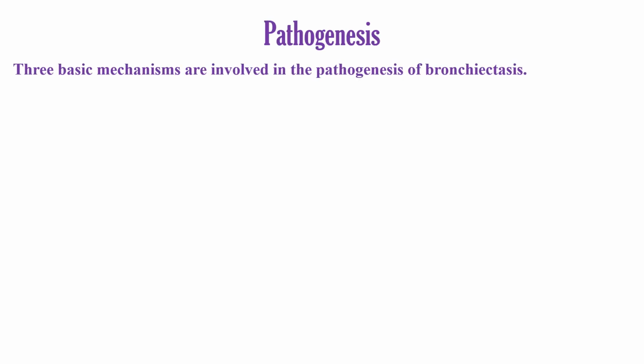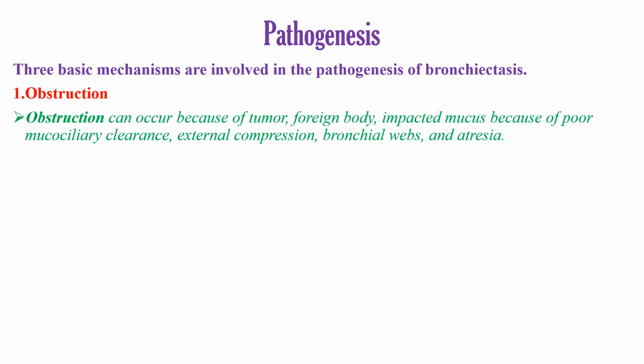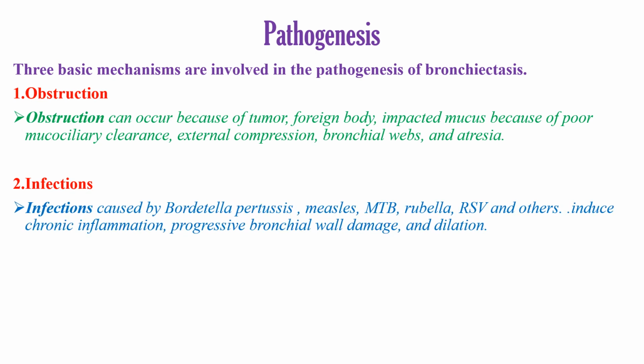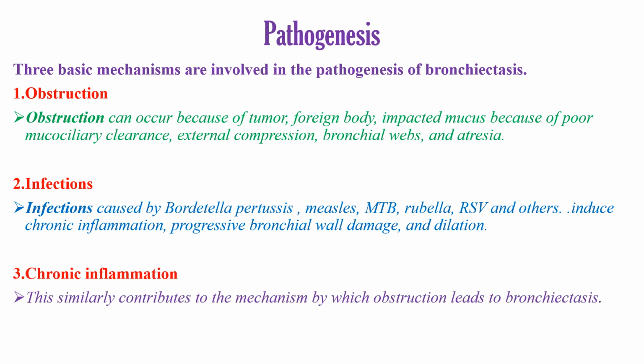Three basic mechanisms are involved in the pathogenesis of bronchiectasis. The first is obstruction. Obstruction can occur because of tumor, foreign body, impacted mucus because of poor mucociliary clearance, external compression, bronchial webs, and also atresia. The other is infection. Infection caused by different bacteria and viruses is a risk factor. The third is chronic inflammation. This similarly contributes to the mechanism by which obstruction leads to bronchiectasis.